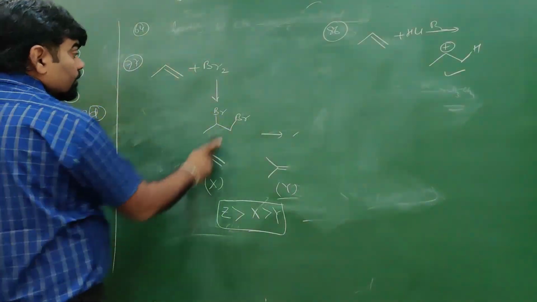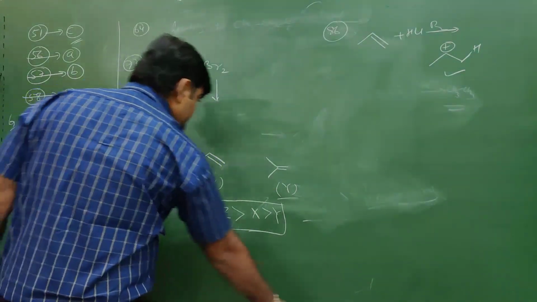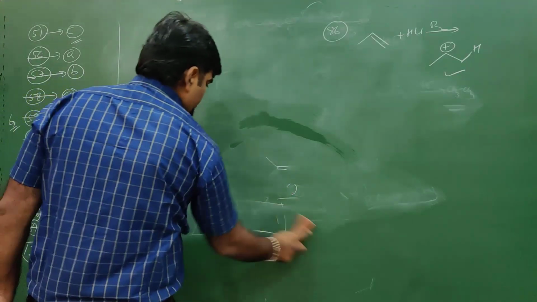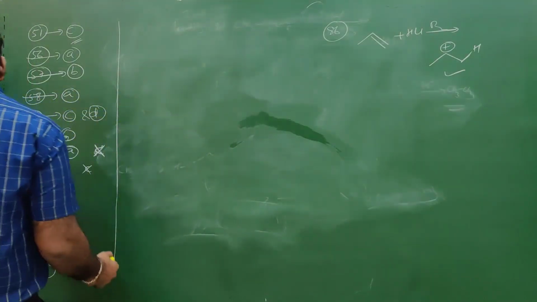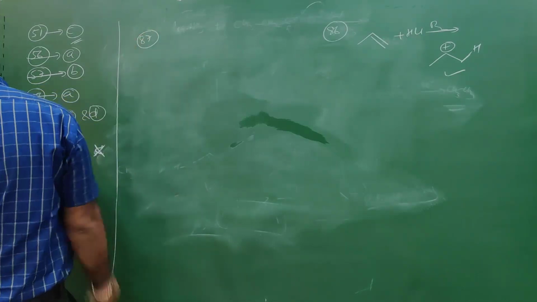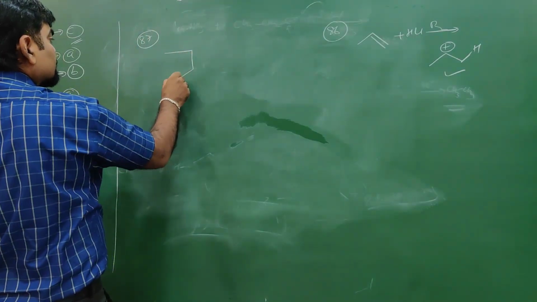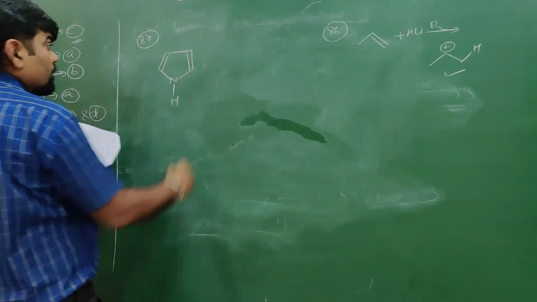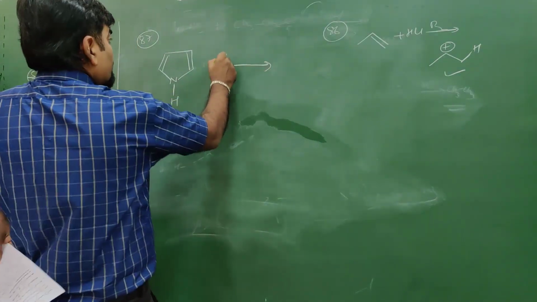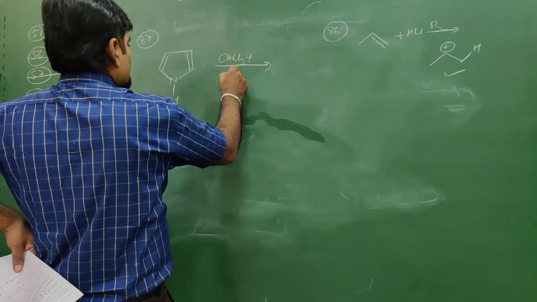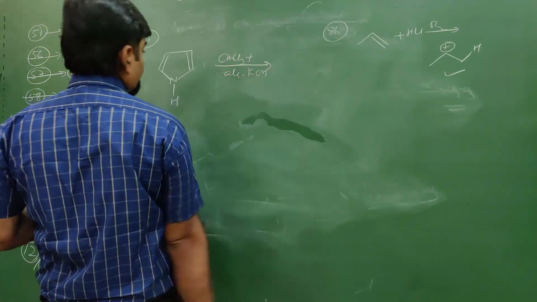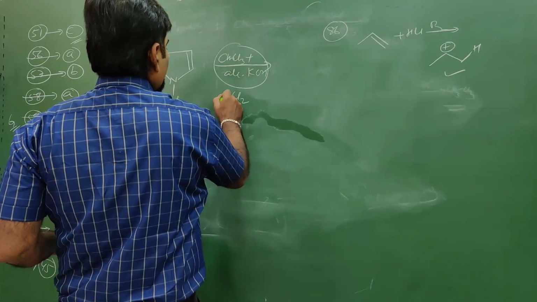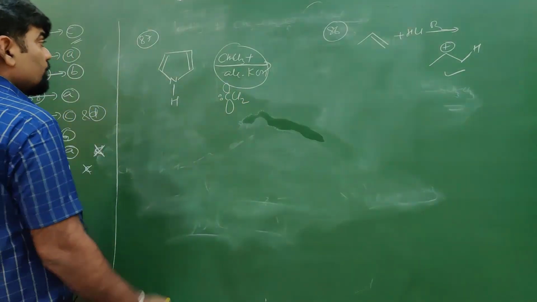Then question number 87. 87 is the last of your doubts in this paper. Question number 87: a compound with nitrogen, a double bond over here and a double bond over here, plus CHCl3 and alcoholic KOH. This combination, I told you, forms CCl2 carbene.